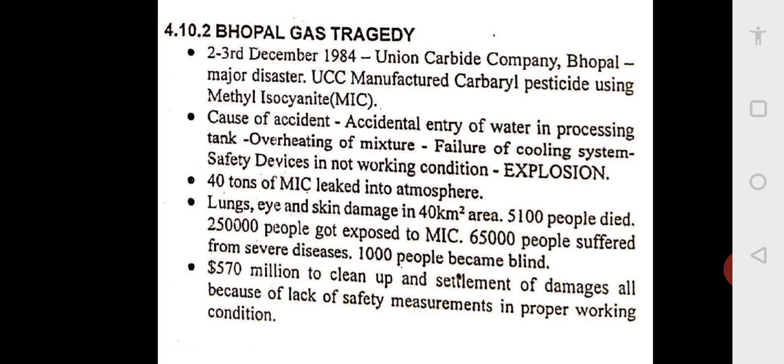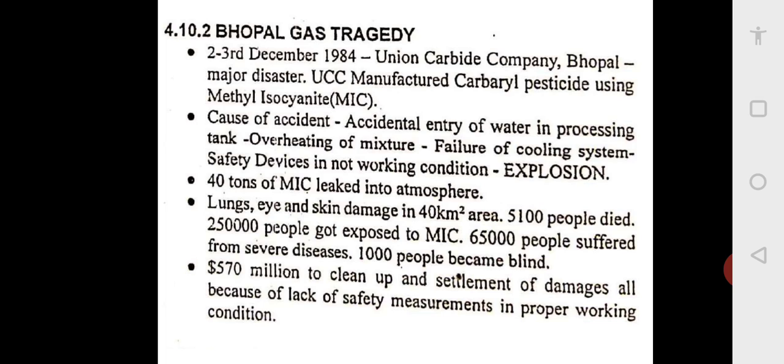So people were sleeping, and what happened? This caused a lot of lung, eye and skin damage in a 40 square kilometer area. More than 5,100 people died. Please understand, 5,100, even one loss of human life is very bad. 250,000 people got exposed to methyl isocyanate. 65,000 people suffered from severe diseases. 1,000 people became blind.